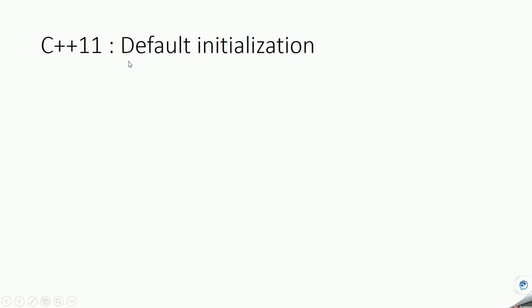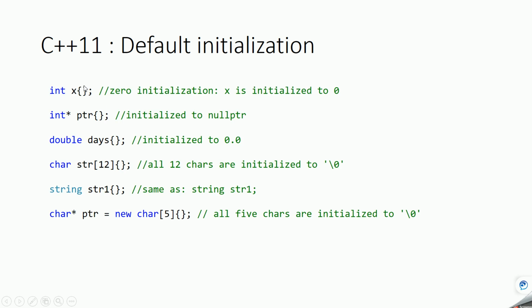Now let's see some other initialization. Default initialization means if we don't give any value, some value will be initialized by default. In the case of an integer, x will be initialized to 0. The pointer will be initialized to nullptr, and we'll see what nullptr is in later videos. Days will be assigned 0.0 because days is of type double. Same way, the string will be initialized to null characters.